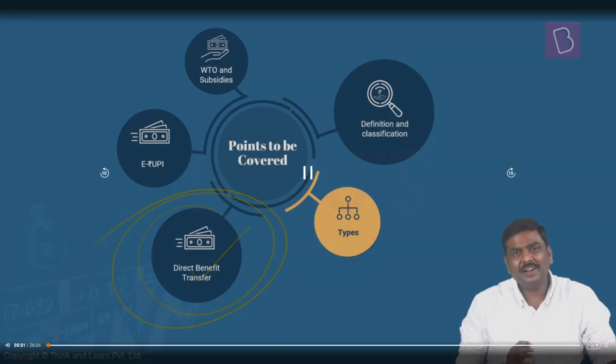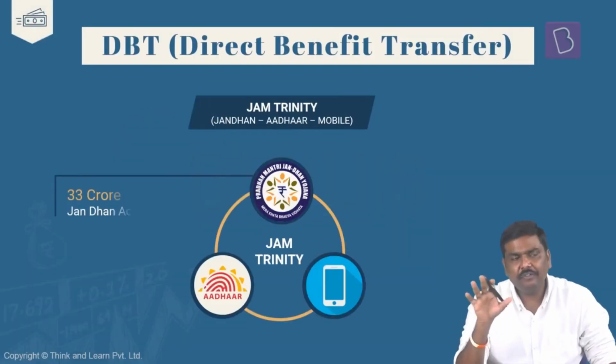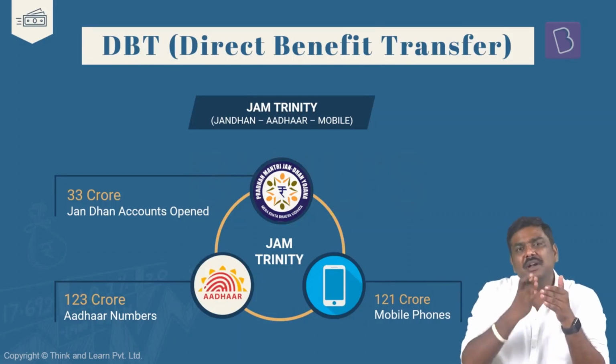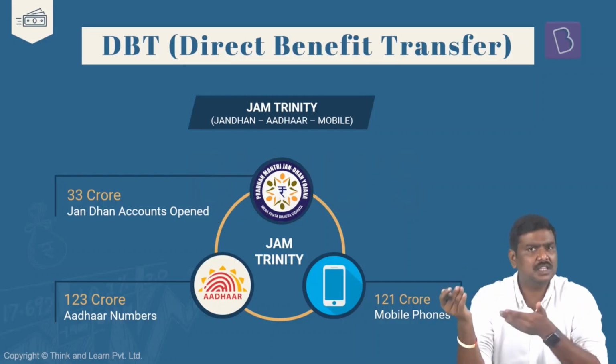Let's have a discussion on direct benefit transfer. Certain very important points before getting into the three pillars of DBT. The concept of DBT was initially introduced in 2013, and post 2013, more and more schemes have been introduced under the ambit of DBT. Now, to be more precise, DBT is a program of the government of India under which multiple schemes have been brought in, and under these schemes, either a cash transfer or a subsidy transfer is provided by the government under DBT, or an in-kind transfer is provided by the government under DBT.